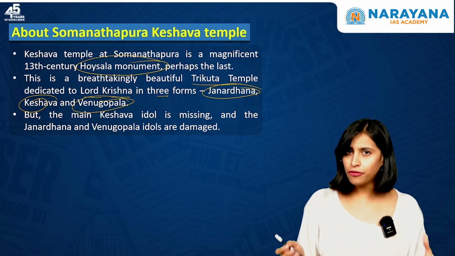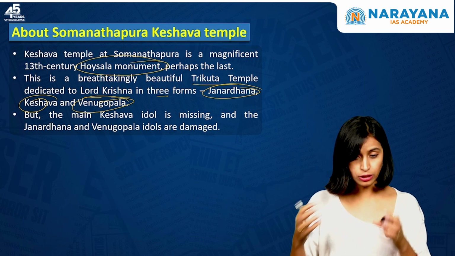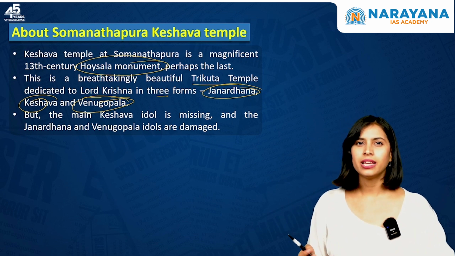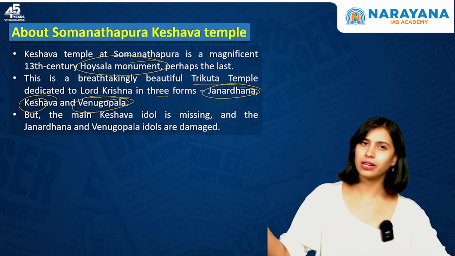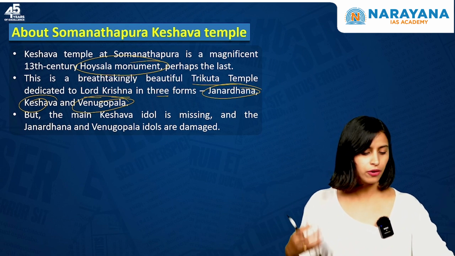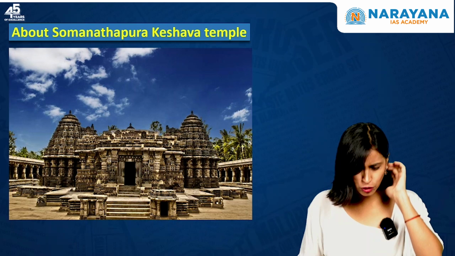Unfortunately, the Keshava idol in the temple is missing, and the other two idols, that is Venugopala and Janardhana, are damaged. That's basically because over the history of wars and conquests, these temples have gone through some kind of damage. Moving on, this is the picture of the Somnathpura Keshav Temple.